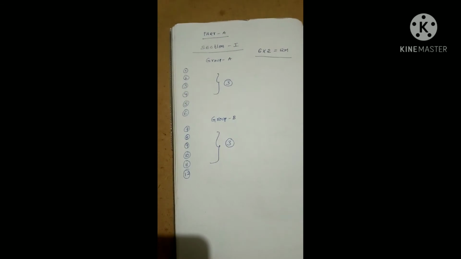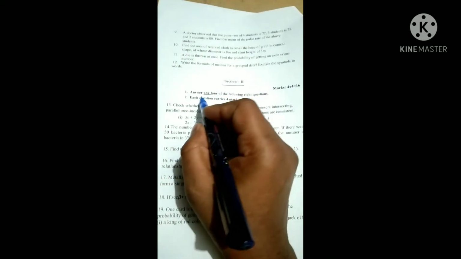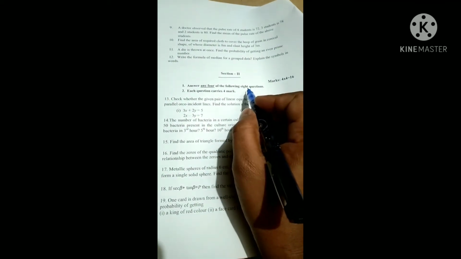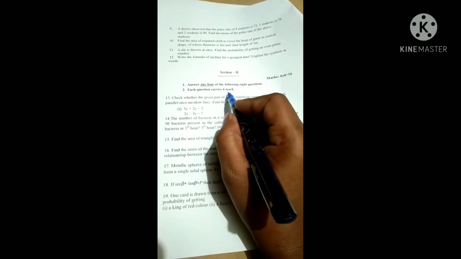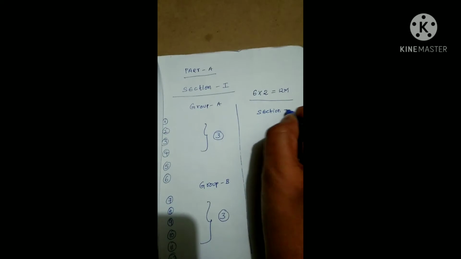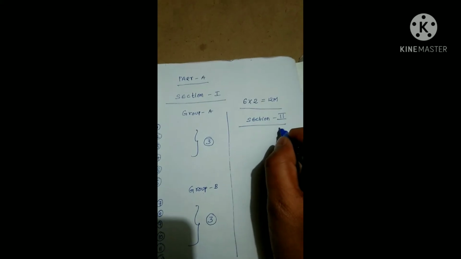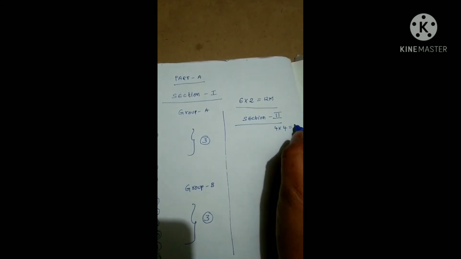Now let me explain Section 2. Answer any 4 of the following 8 questions, and each question carries 4 marks. Totally we need to answer 4 questions, 4 into 4, each question carries 4 marks, totally 16 marks.